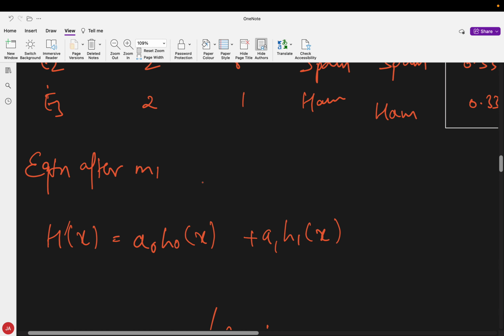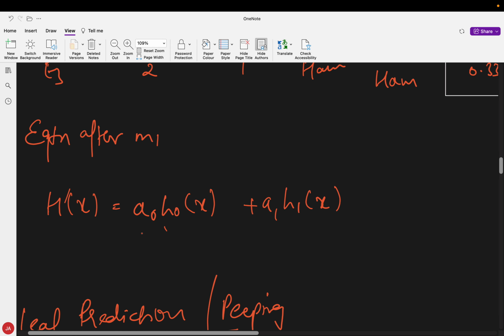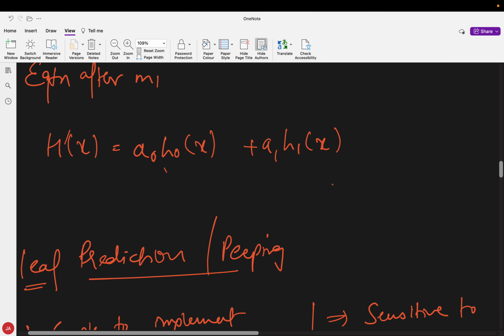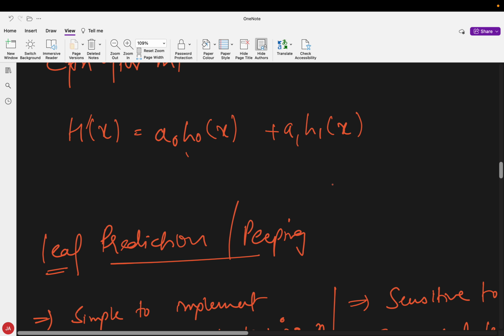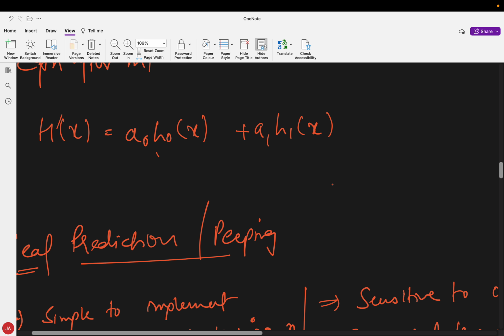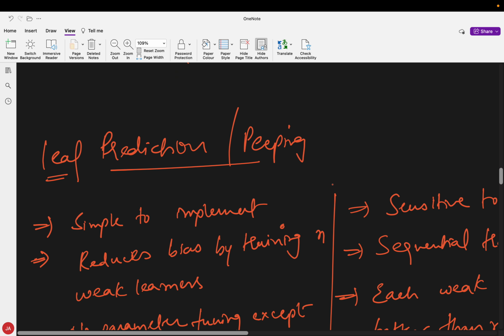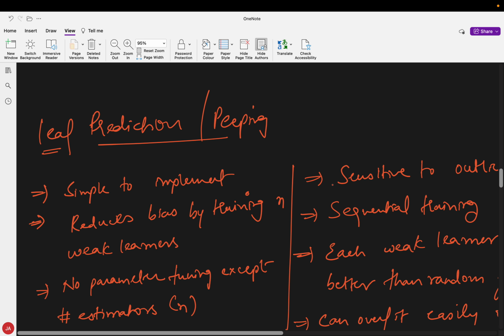My final model is a collection of decision stumps trained individually using the weighted scheme. So my h of x becomes a0 h0x plus a1 h1x, where a0 is the weight of decision stump 0, and a1 is the weight of decision stump 1. Now this is a simple AdaBoost training.